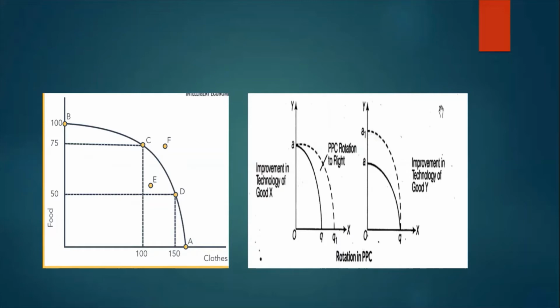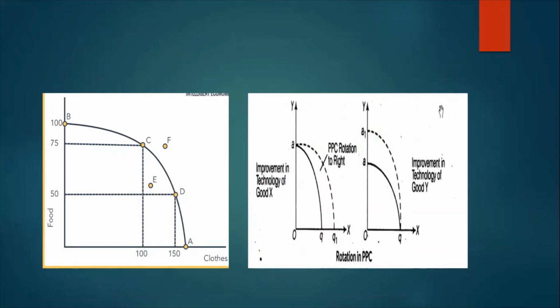Now, if we consider any point below the curve, let's say point E, it is a point of underutilization, where the resources are underutilized and the producer still has scope to increase his level of production. Now let us talk about point F, which lies above the curve.